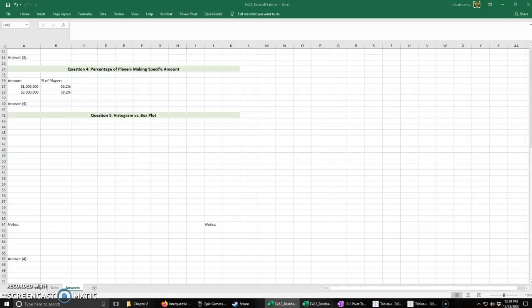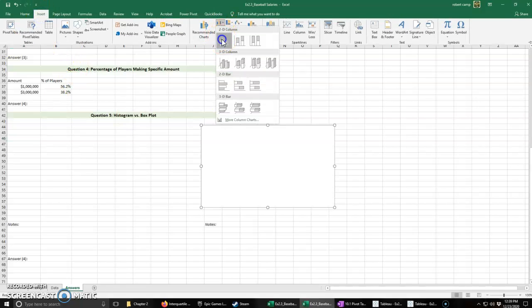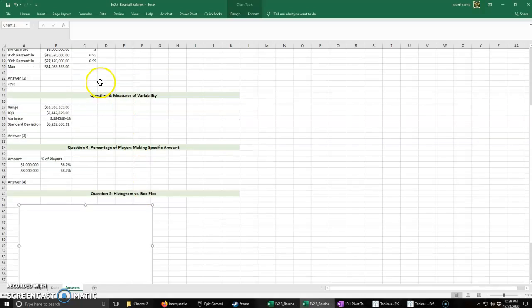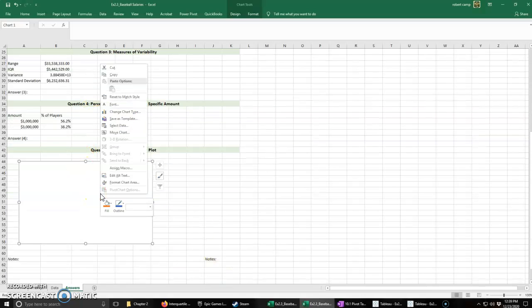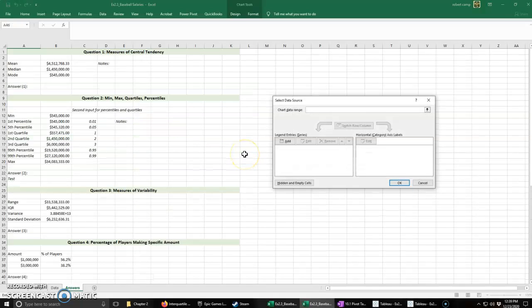Okay, so now let's do a histogram and a box plot. So the first thing I'm going to do is we'll go insert. We will just put in our 2D column. We'll use that as our box plot. Excuse me, we'll use that as our histogram. Now it came in blank, which is fine. I'm going to right click on it and go select data. And now I'm going to pick my data.